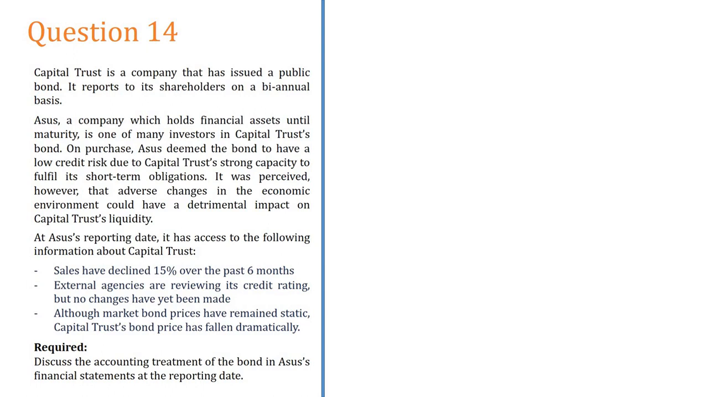ASUS, a company which hold financial asset until maturity. Then ඔන්න එක client කෙනෙක් ඉන්න ASUS කියලා. That company has taken a particular bond from this capital trust company, and his intention is to keep this until maturity. So that means it's a amortized cost financial asset. On purchase, that is at the date of purchase, ASUS deemed the bond will have low credit risk due to the capital trust strong capacity to fulfill its short-term obligations. මේක ගත්ත දවසේ ASUS හිතනවා, right, okay, normally this the capital trust company can pay the short-term obligations, no? So I believe that there can't be any credit risk, so I'll give the money to them.